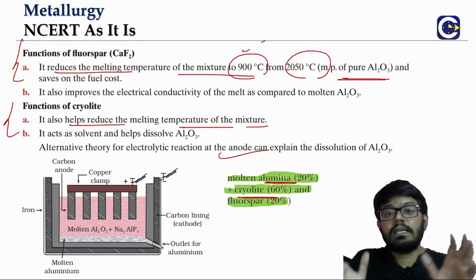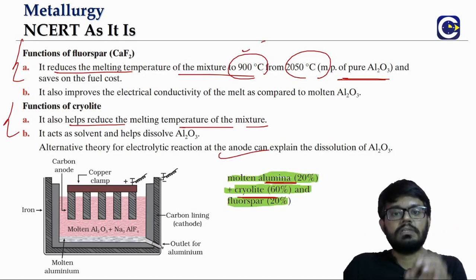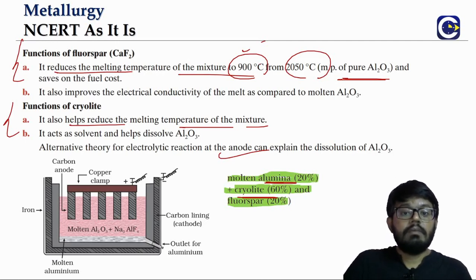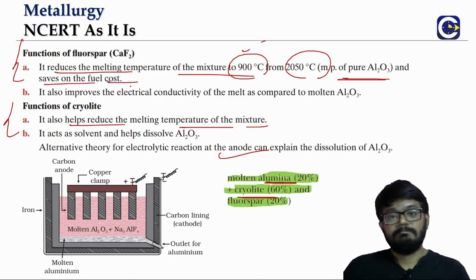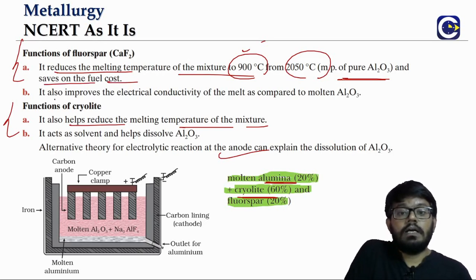Now we have to understand this in the context of the industry. Maintaining something at almost double the temperature is going to cost that much more. So when you reduce it to just 900, it will save a lot of fuel cost. That is one advantage of using fluorspar. And also the fluorspar will improve the electrical conductivity.